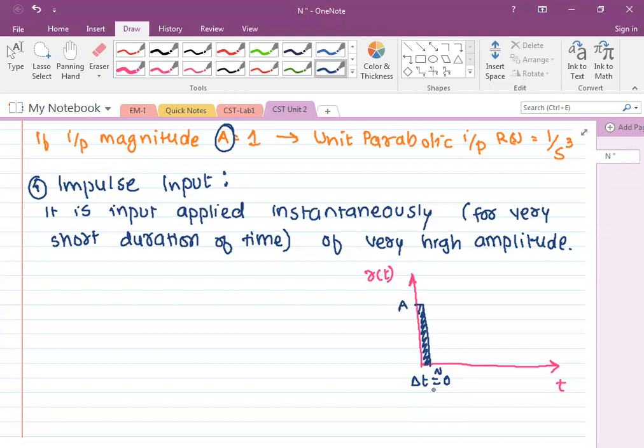So if somewhere you come across the step response of the system, what it means is that whatever output you are talking about is for step input. Let me give you an example of impulse response. I'll give you three different examples.